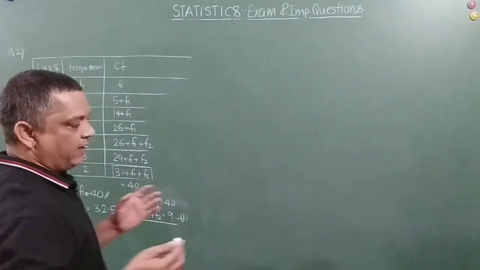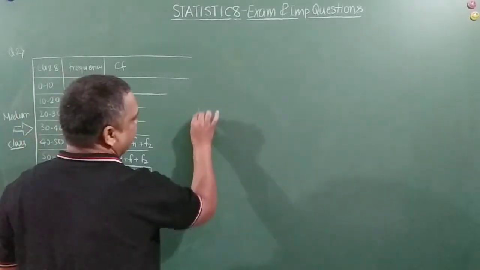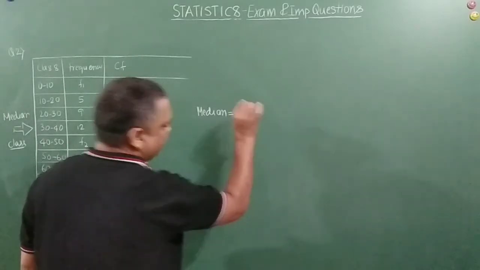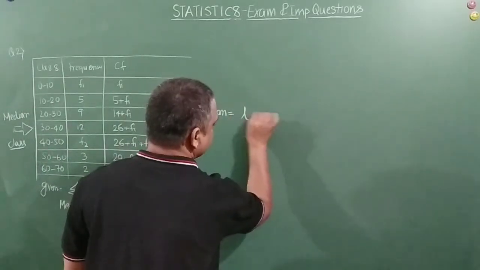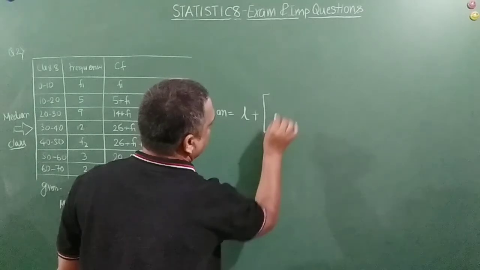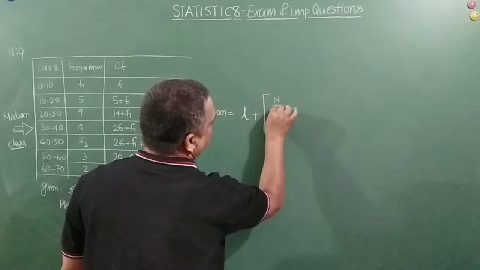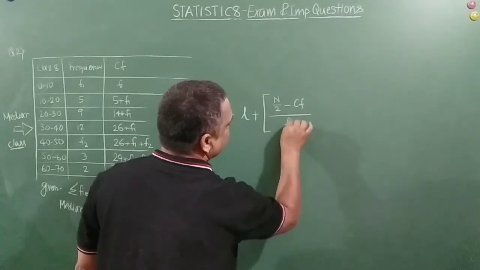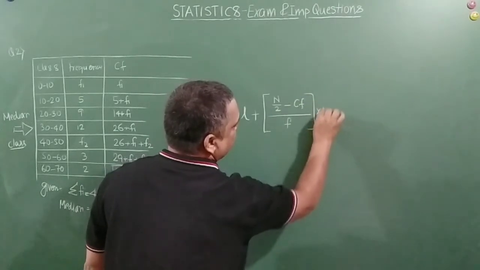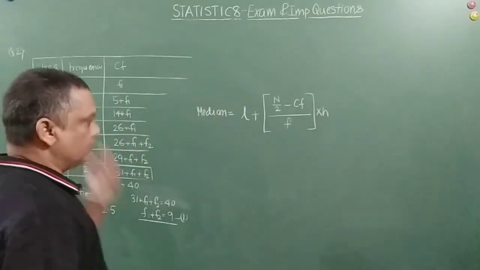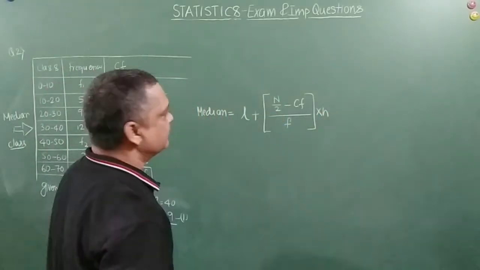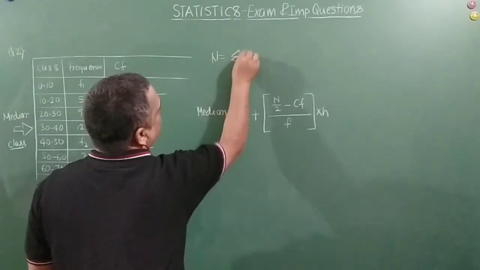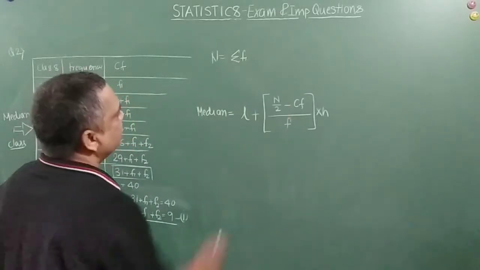Now, what is the formula for a median, friend? Median is equal to lower limit of the median class plus capital N by 2 minus cumulative frequency divided by the frequency into class height. Right? So we know here, N is nothing but sigma Fi, right? What is CF?